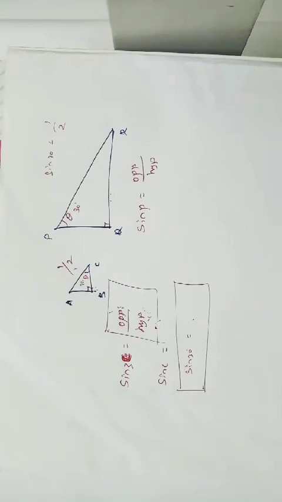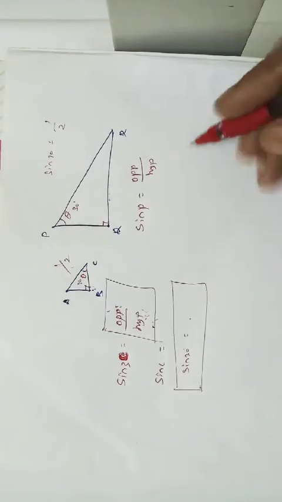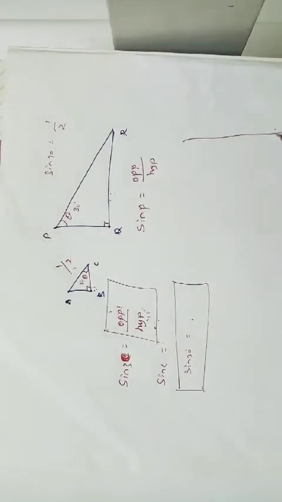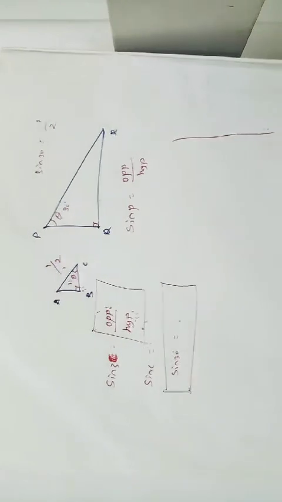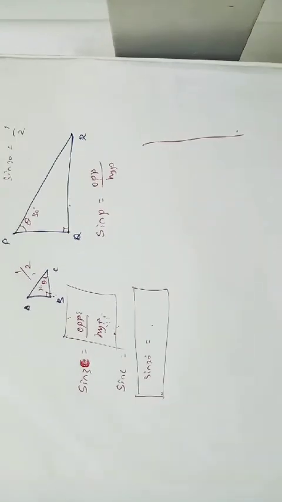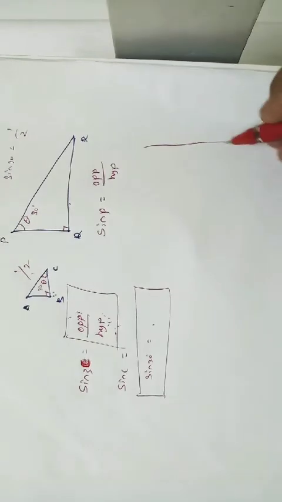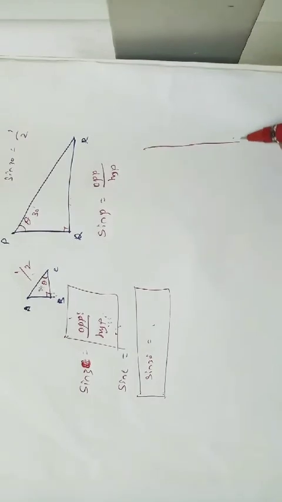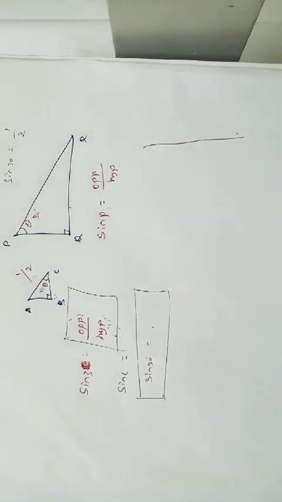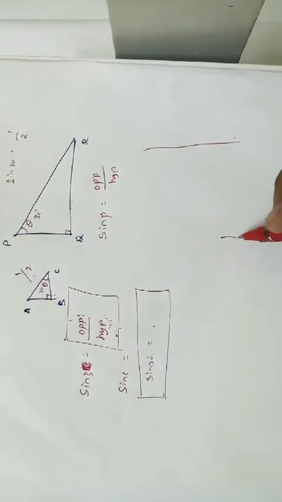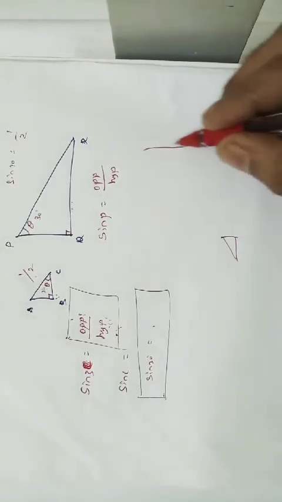So that's why we are using this. See, a very small example. We have a very big building or a very big mountain. We can't directly calculate the height of the mountain, but we can easily find it by taking measurements and forming a small triangle opposite the mountain.